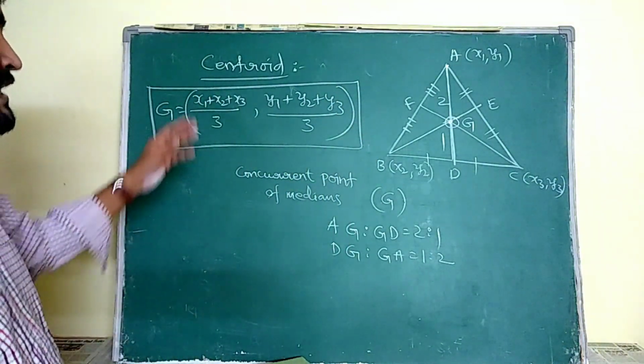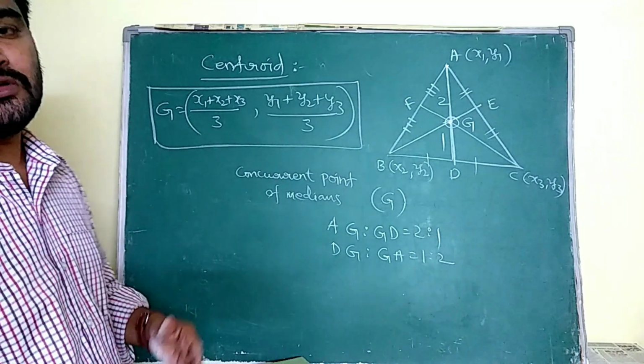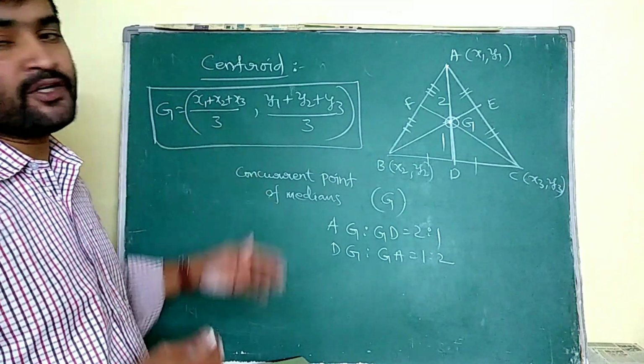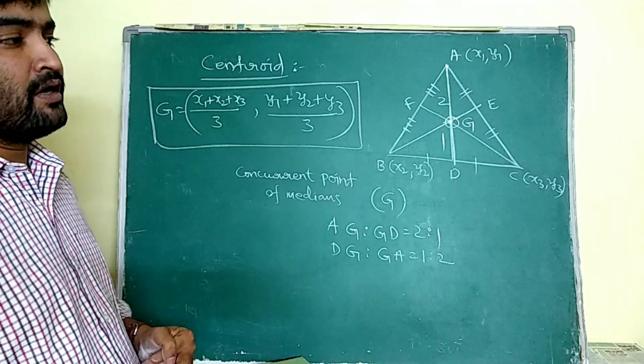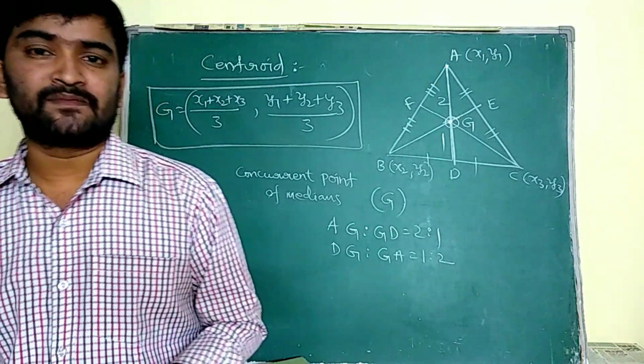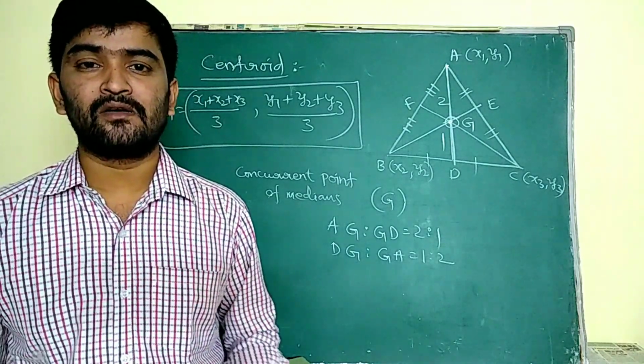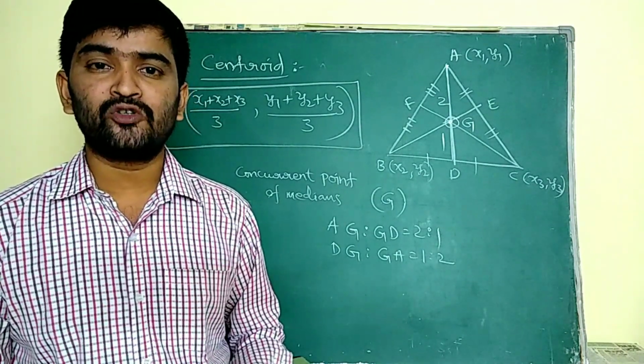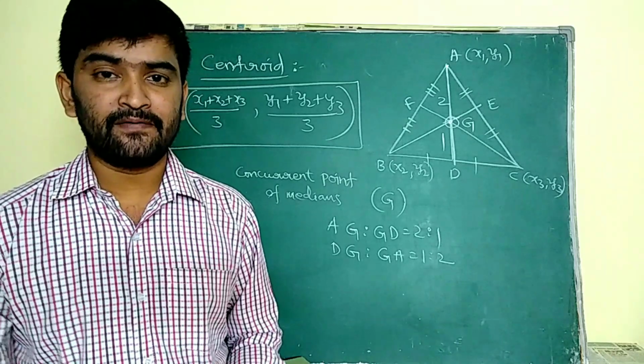Remember this. How we derive everything, and how we find all the different centers, that is centroid, circumcenter, incenter, excenter, I am going to explain in a different video.